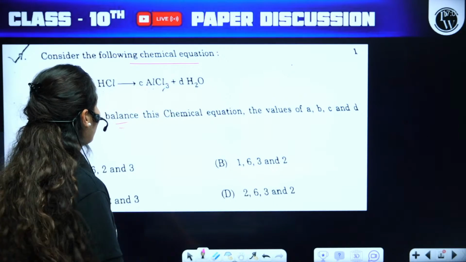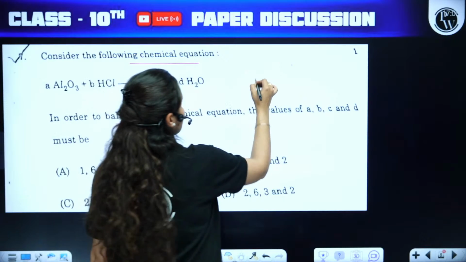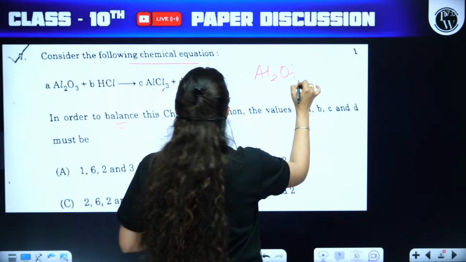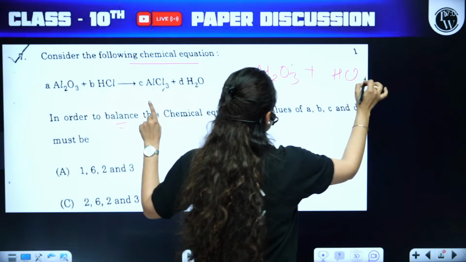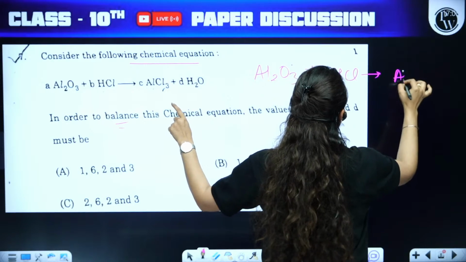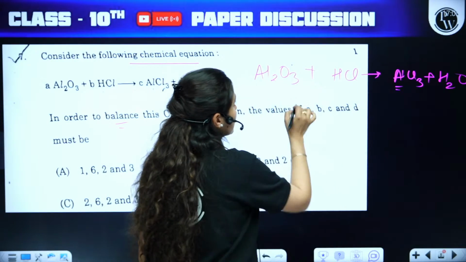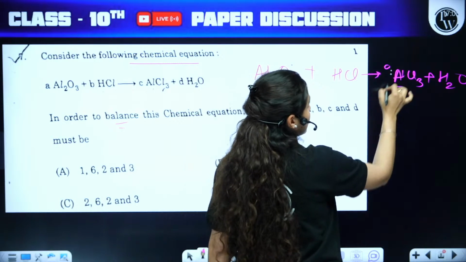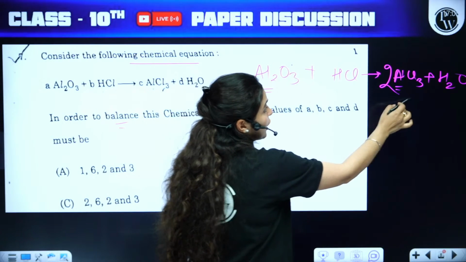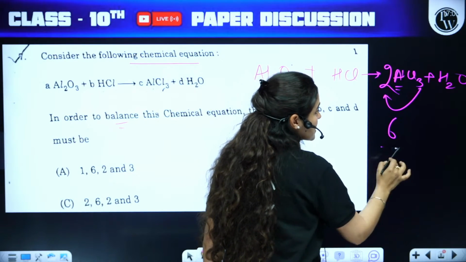Okay, so let's see. Al2O3 plus HCl gives AlCl3 plus H2O. Let's see whether A is the right answer or not. It's 1 aluminium on the left, 2 aluminium on the right, so let's equalize it. If we write 2 aluminium here, we have 6 chlorine.